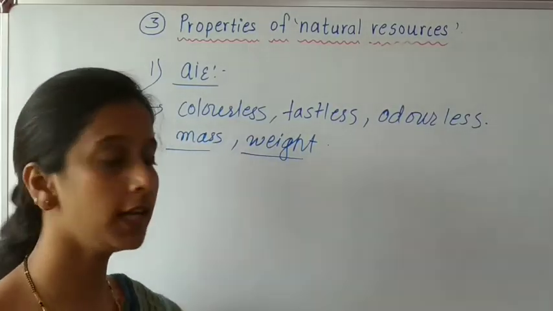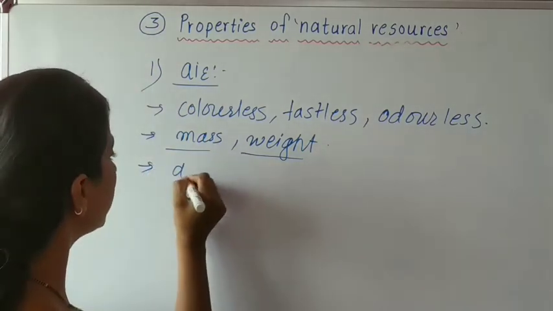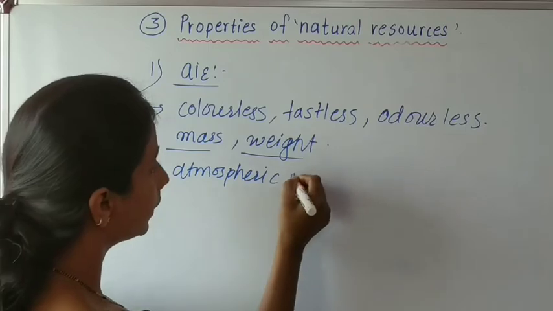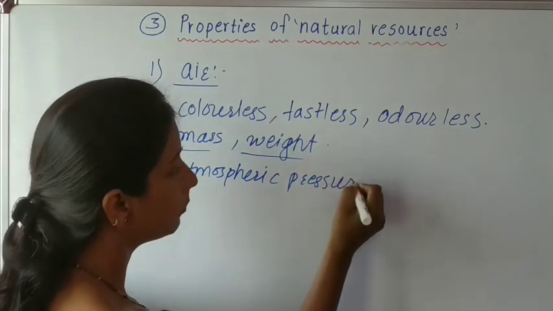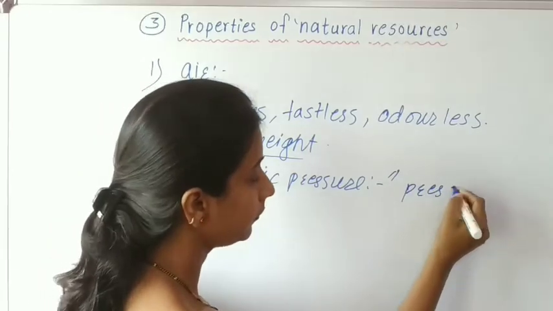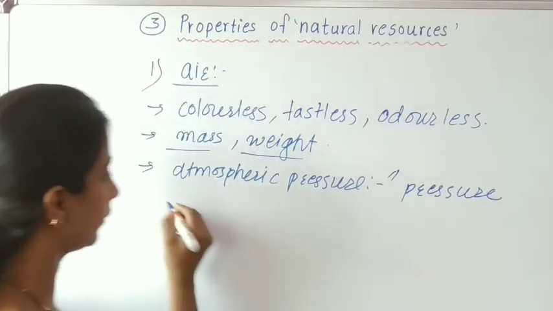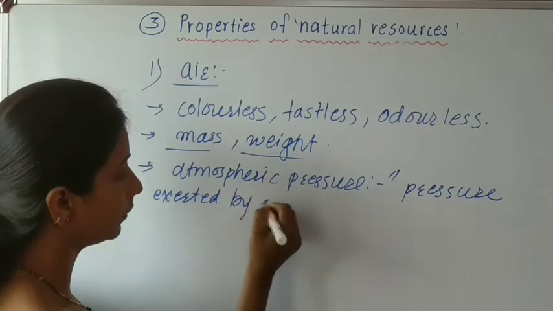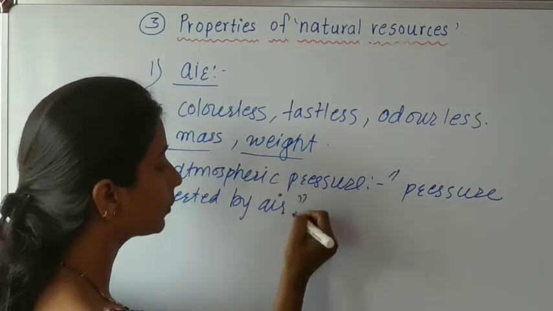Now next is atmospheric pressure. What is atmospheric pressure? It is the pressure exerted by air. The pressure which is exerted by air is called atmospheric pressure.